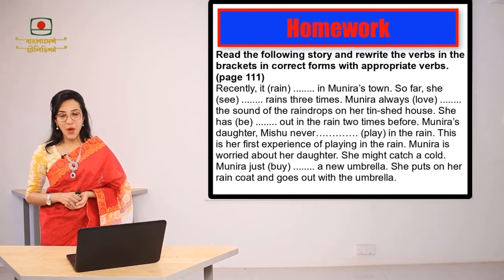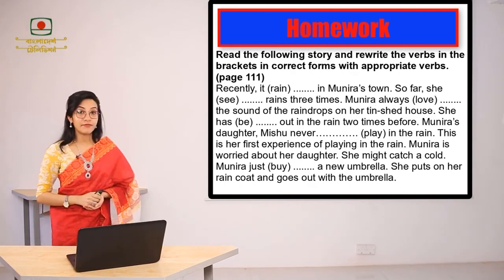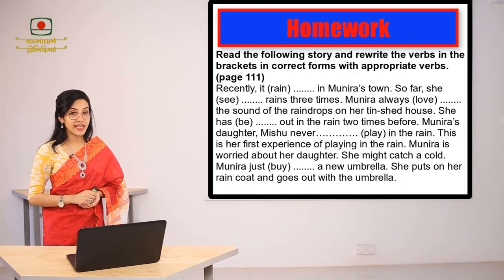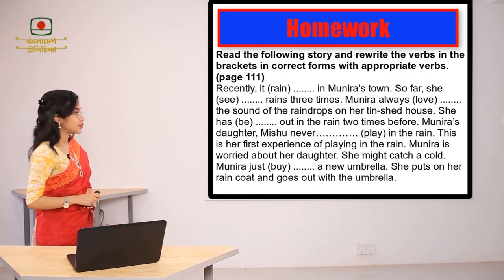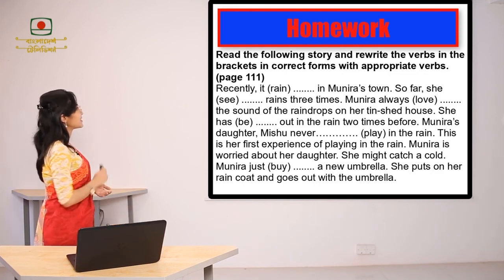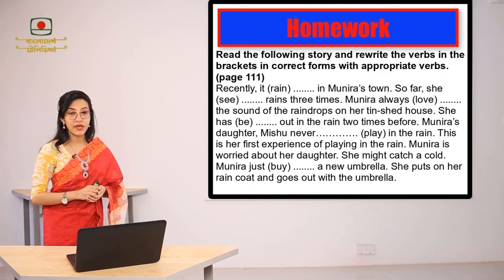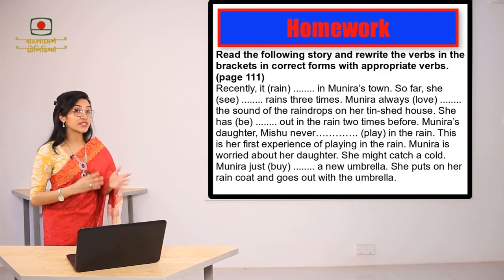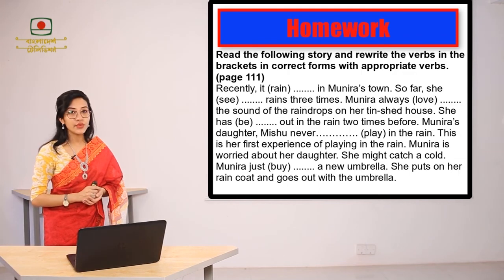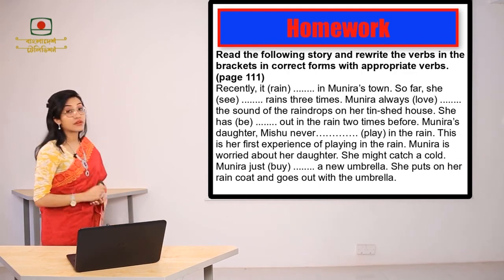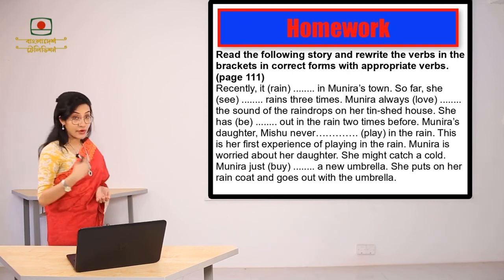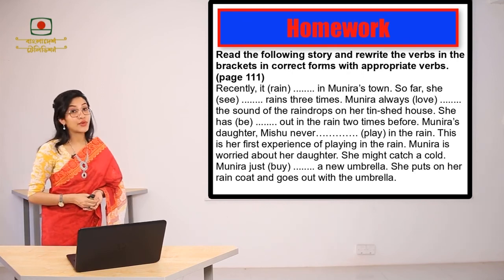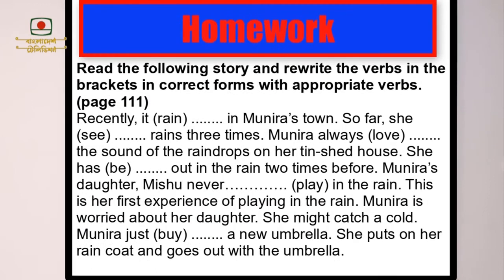Now it's time for a homework. This homework can be found in your book of English second paper prescribed by NCTB. What we have to do here? Here you can see that I have used a passage where there are some gaps. You have to use the right form of the verb in each blank. I'm reading out the passage for you now. You can find it in your book.